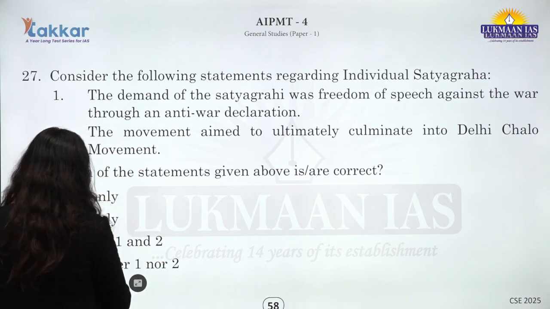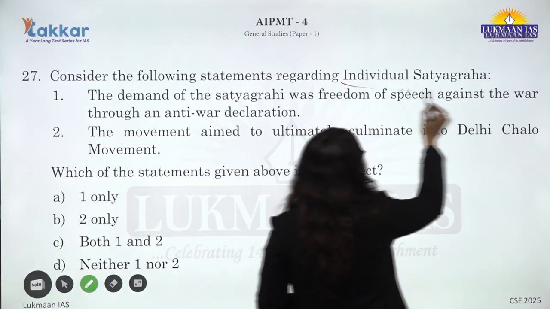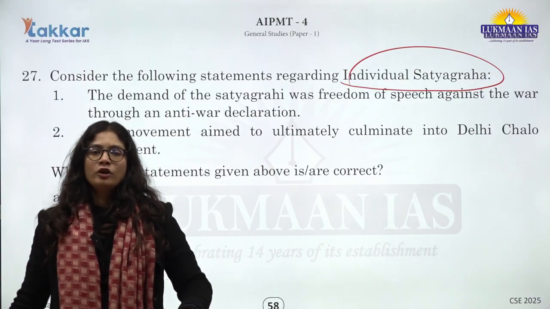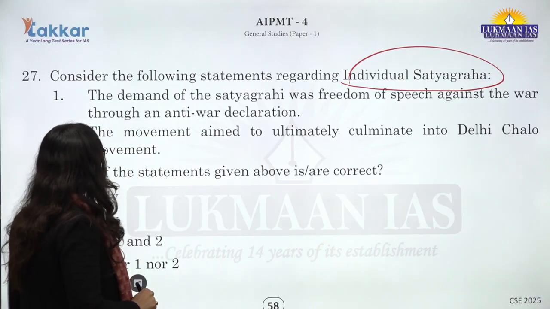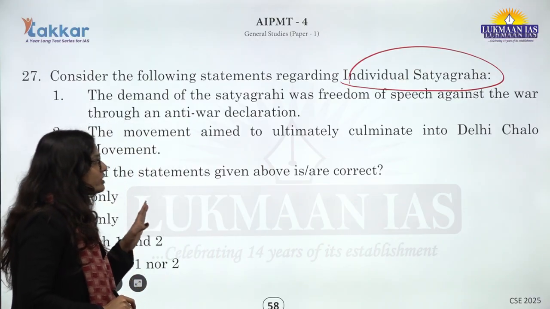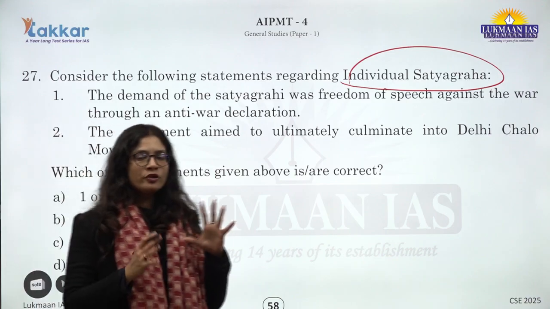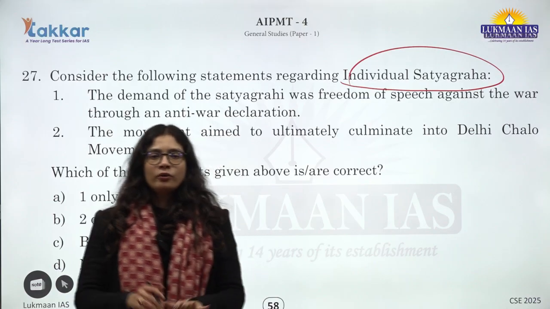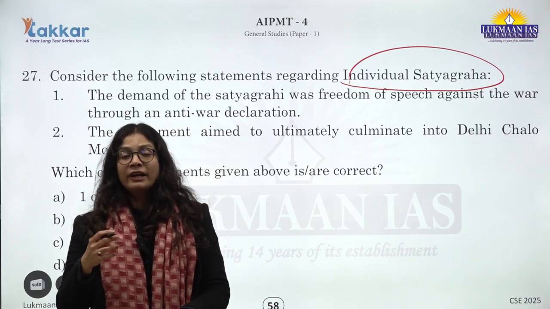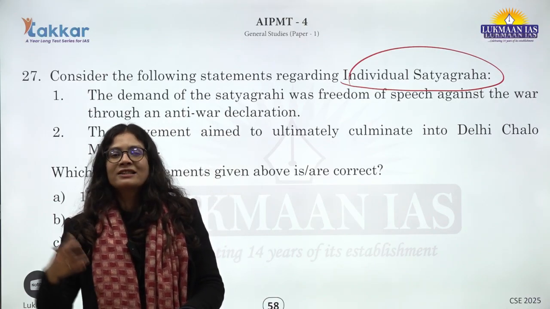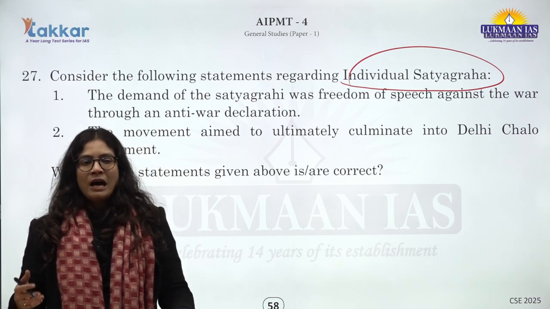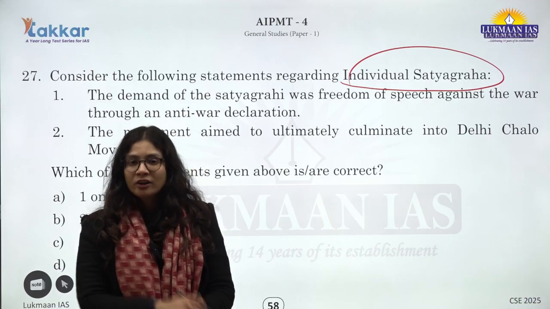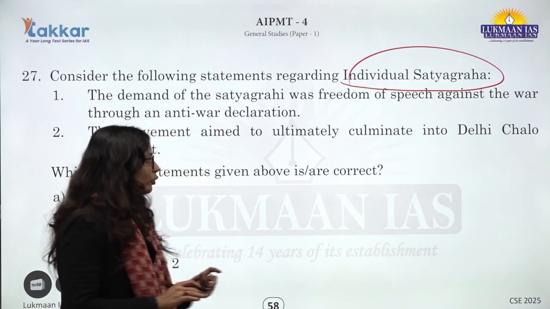Next question is around the individual satyagraha, which was initiated by Gandhiji during the period, and the first satyagrahi of this was Vinoba Bhave. If you see the major demands of this individual satyagraha, the World War was also going on around this movement. So the first demand was freedom of speech against the war declaration during the period. Apart from that, they were also demanding that their demands should be accepted by the British government. So these are the few things that they were demanding.